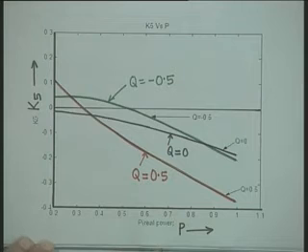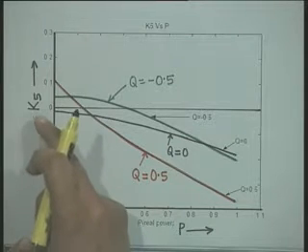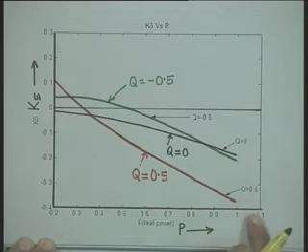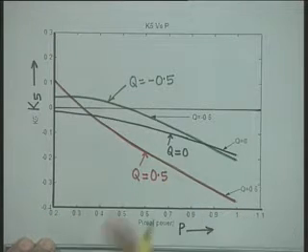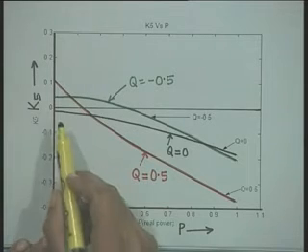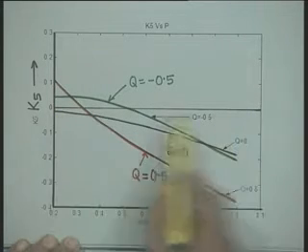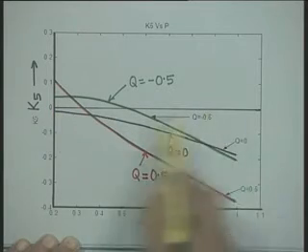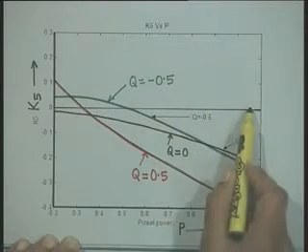Now, here is the plot for constant K5, again as a function of real power P, for 3 different values of q. This line represents the reference axis, that is K5 is 0.